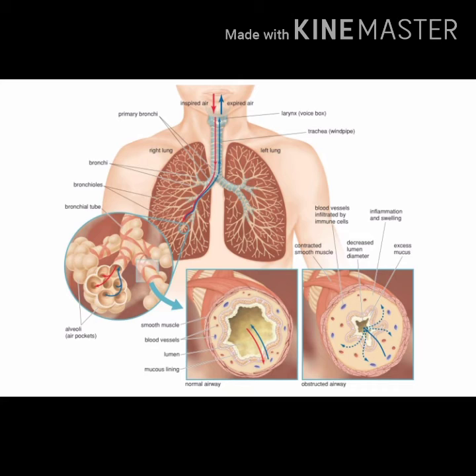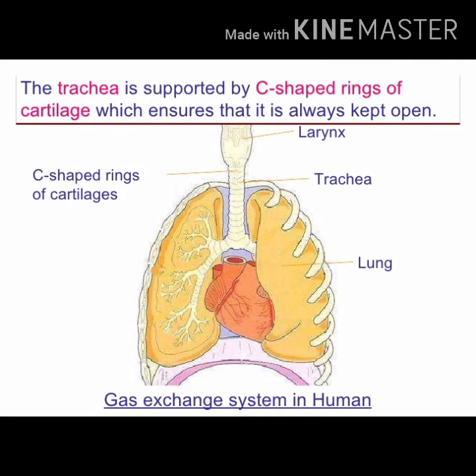After that, through this passage, it passes through the pharynx. Below the pharynx there is the larynx, and next to it there is the trachea. It has rings of cartilage, a C-shaped structure. That is cartilage.